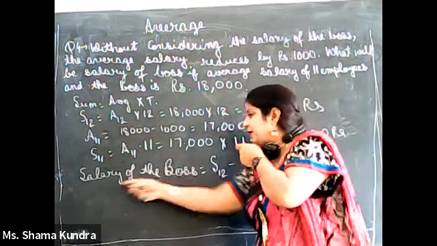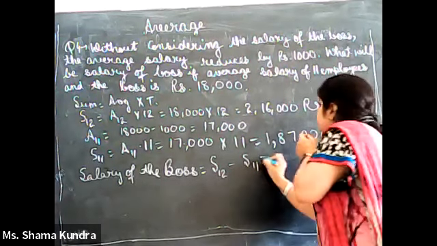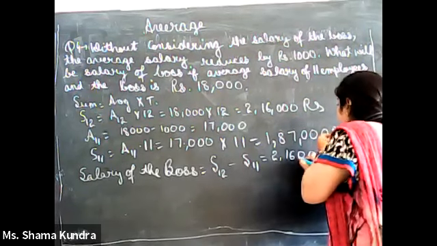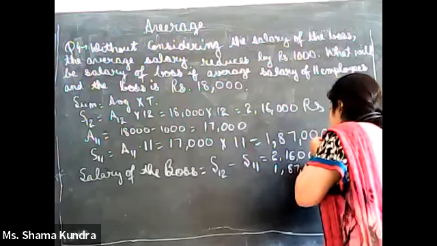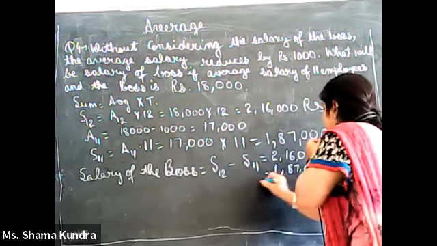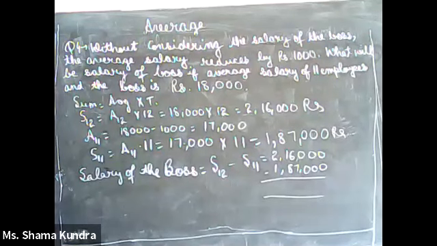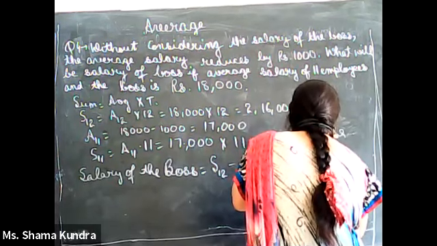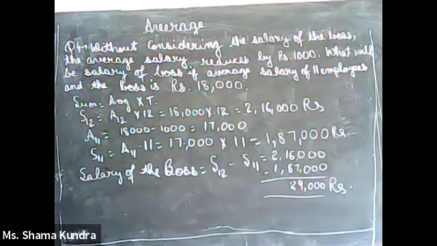So for salary of the boss, we have to subtract these two. So S12 is 2,16,000 and S11 is 1,87,000. On subtracting these two, we will get 29,000 rupees as salary of the boss. 29,000 will be the salary of the boss.